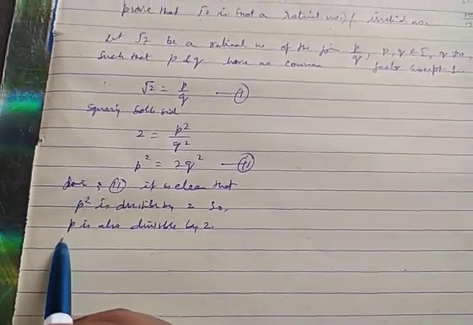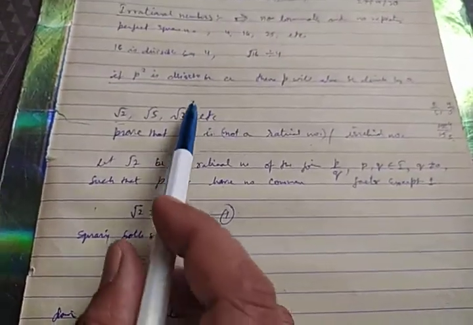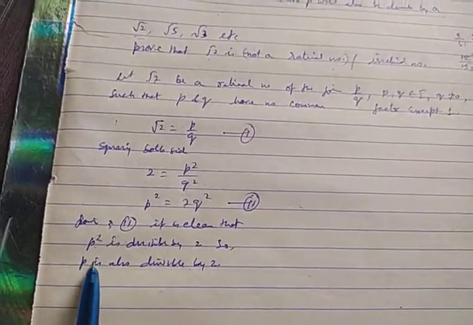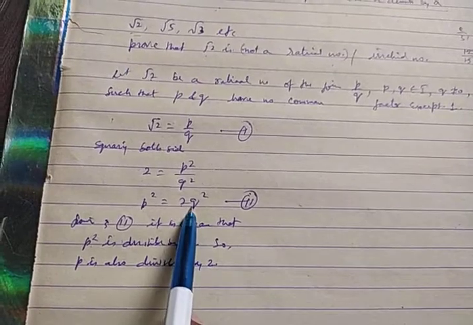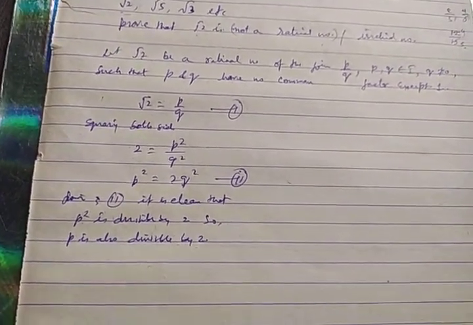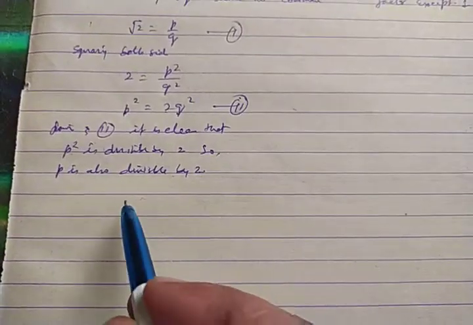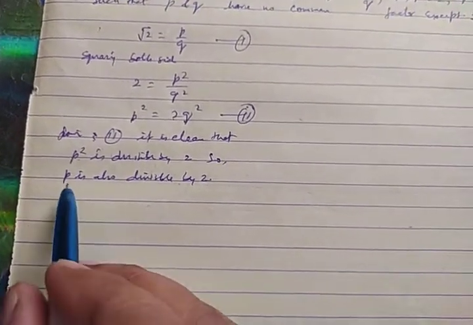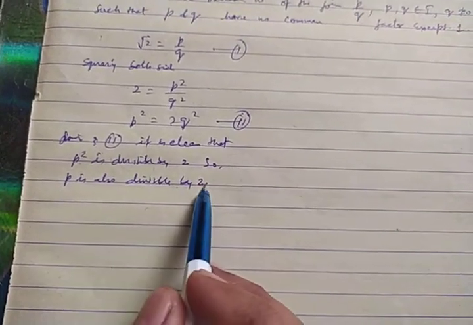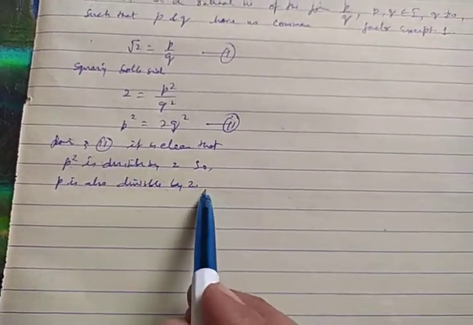This statement follows the theorem which I told you earlier: if a square quantity is divisible by a certain digit, then its square root will also be divisible by that digit. Now you have come to the conclusion that p is divisible by 2. P divisible by 2 means p has 2 as a factor.